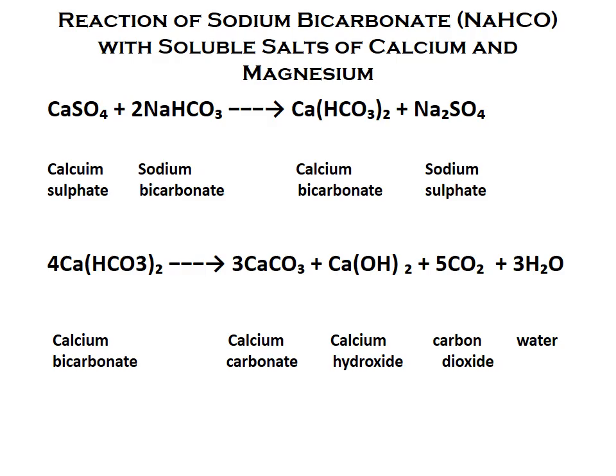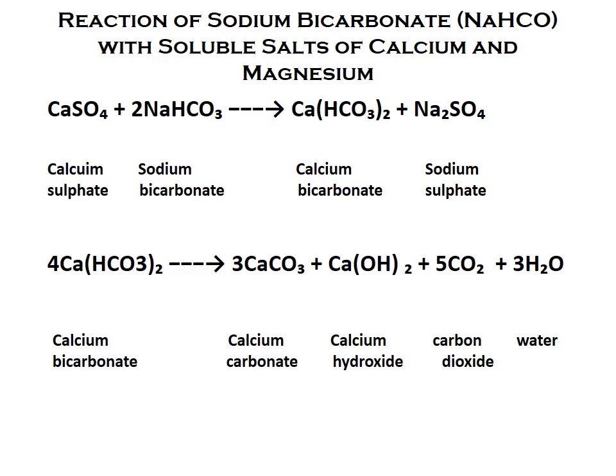Here, when sodium bicarbonate is combined with a soluble calcium or soluble magnesium salt, it undergoes a decomposition reaction and there is a formation of insoluble carbonates and carbon dioxide gas. This formation of carbonates as well as carbon dioxide gas is the incompatibility.